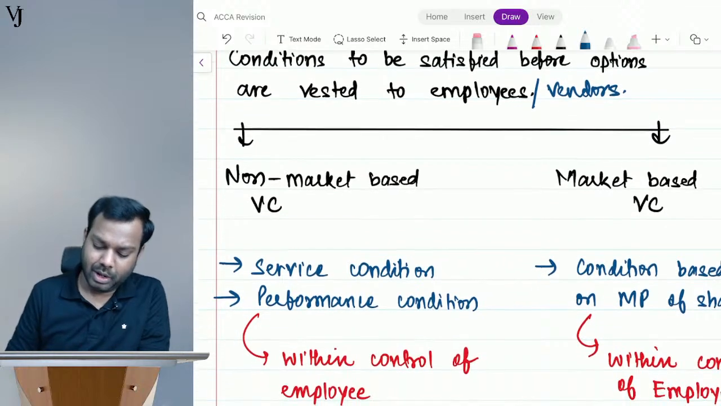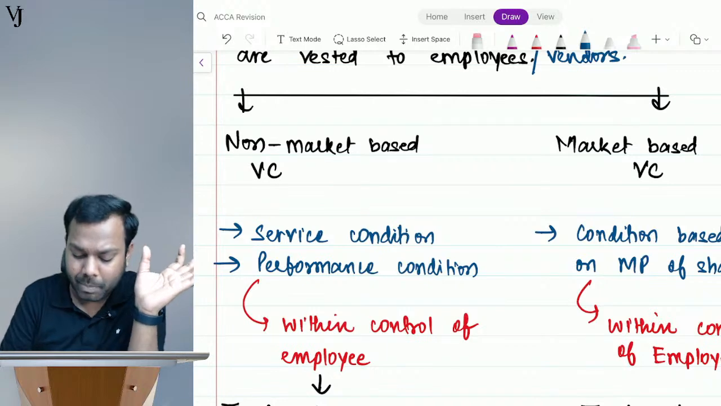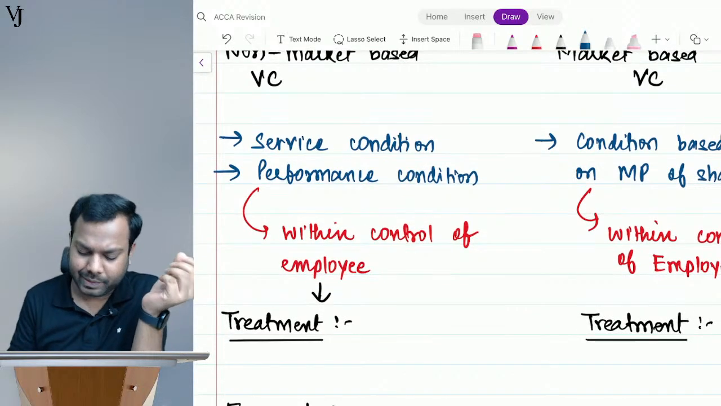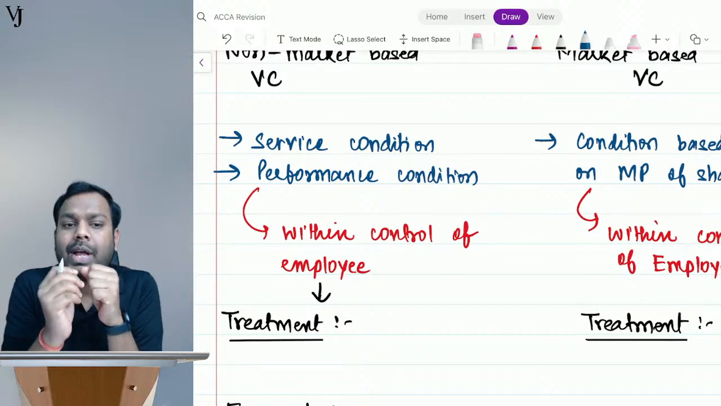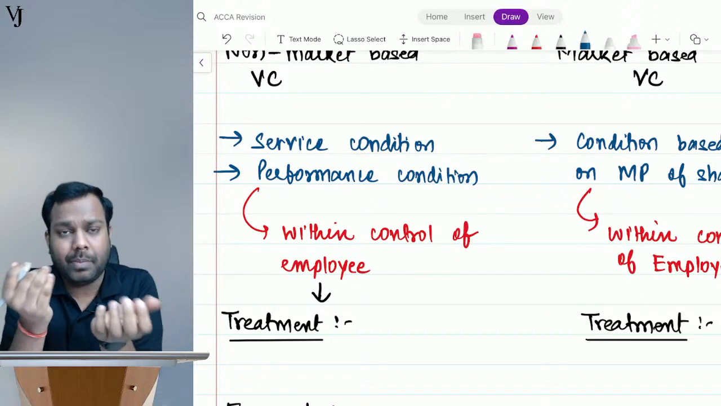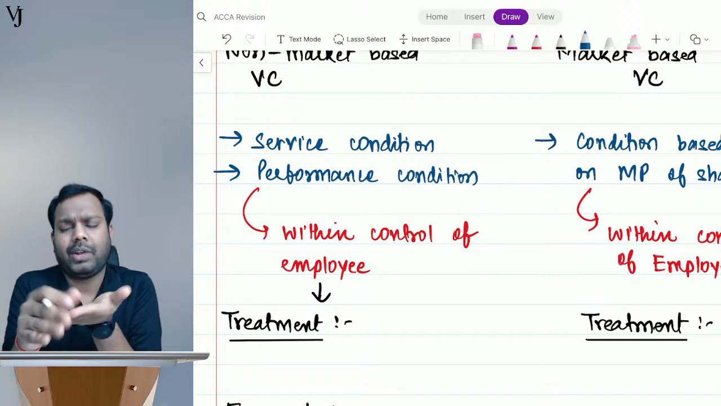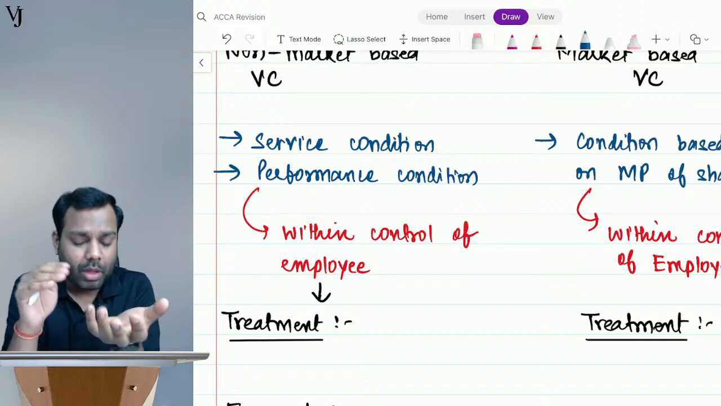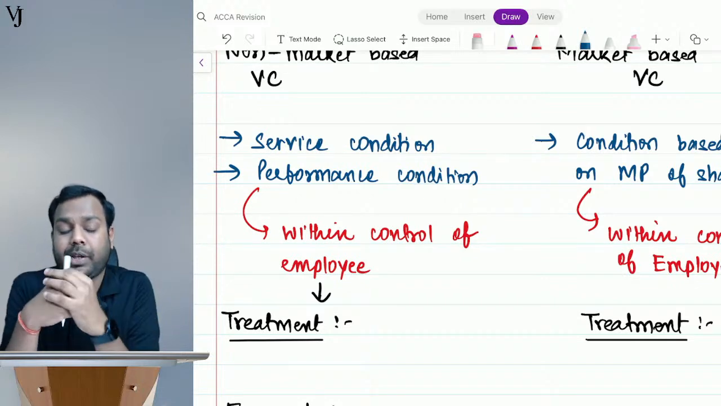okay. Now see, again, the condition can be of two types. One is non-market condition, the one which we have seen so far, like a service condition, that the employees are required to do a service of 3 years, only then I will give you the equity shares. Or performance condition. Performance condition can be, I will give you equity shares or I will give you cash provided you have reduced the cost of the company by 20%.